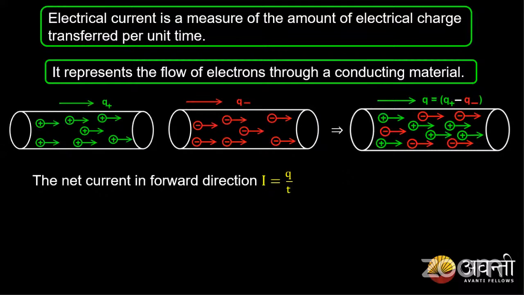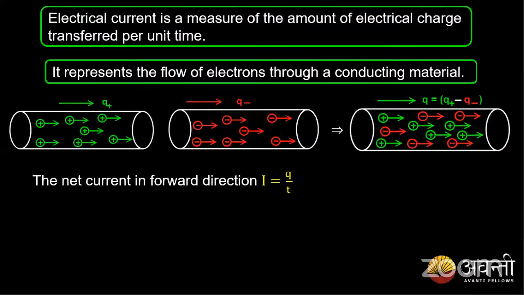If all move in the same direction with no resistance, that case is not possible. So some move in the opposite direction. Hariprasad, we will come to that discussion, please wait. So the net current.